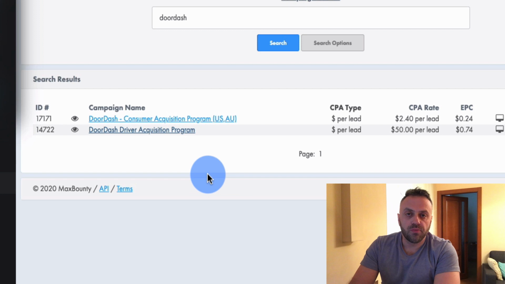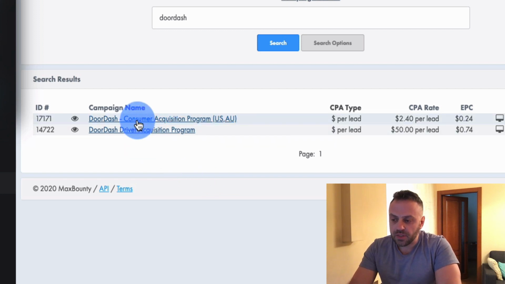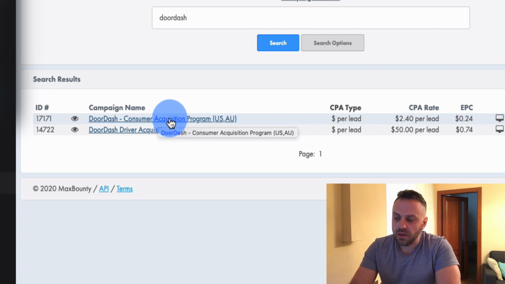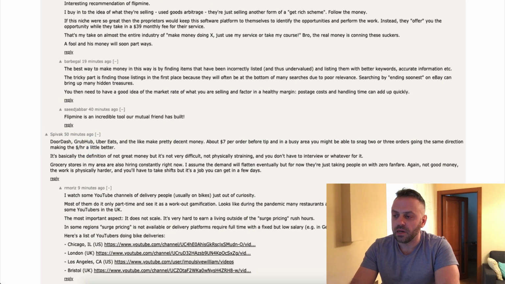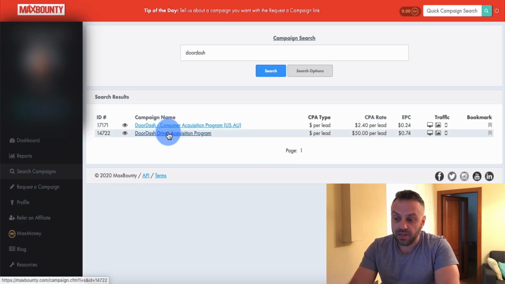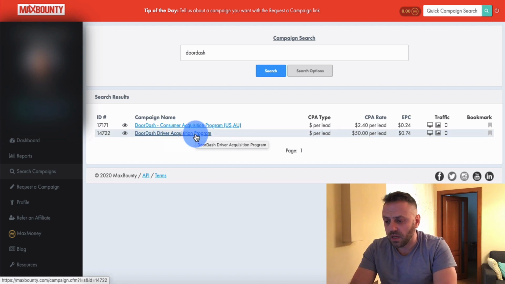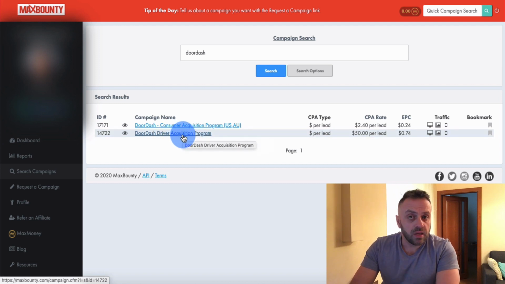And this is where you're basically recruiting people to work for DoorDash, right? This one is about buying, spending money on DoorDash. This one is about working for DoorDash. And this is actually what they were talking about here. This is about basically, making money, right? It's making money. It's not making money online. It's not making money from home. It's a regular job, right?